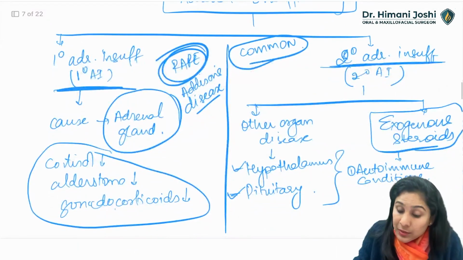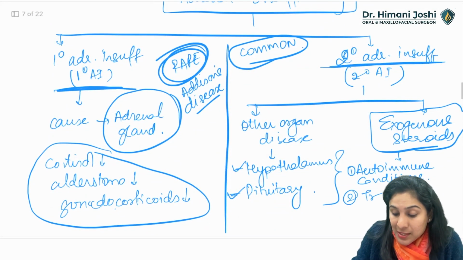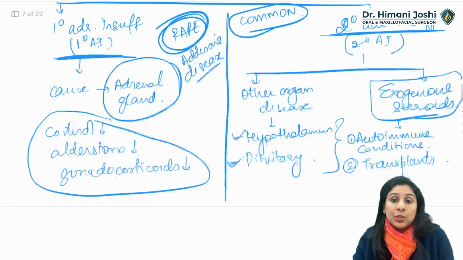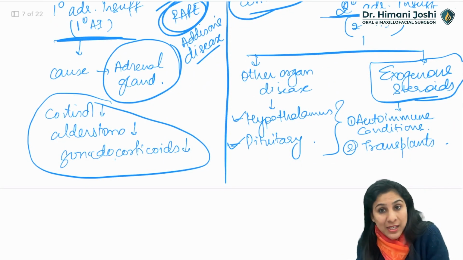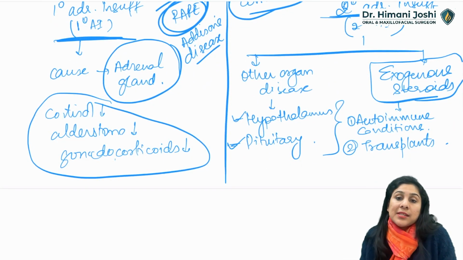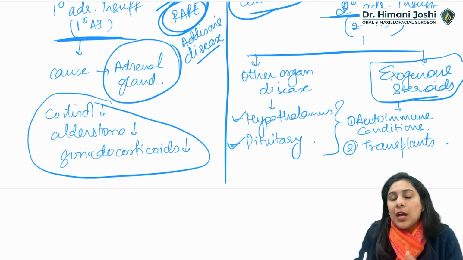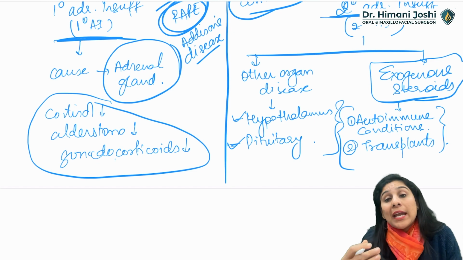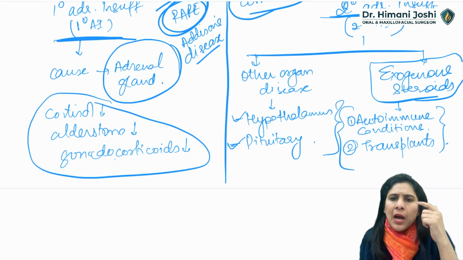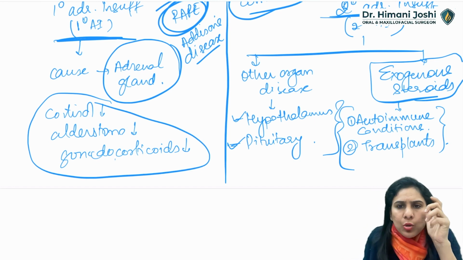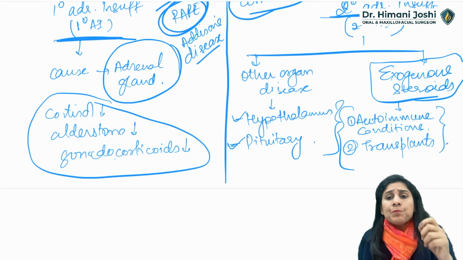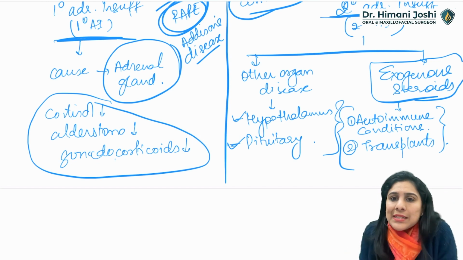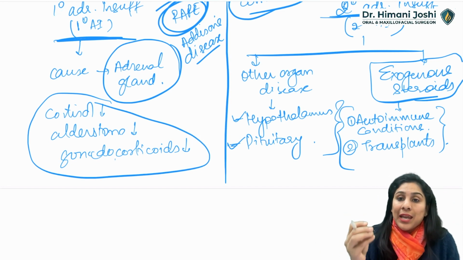Okay. Or in conditions like transplants, graft transplants, whenever there's a patient of cardiac transplant or a renal transplant or a liver transplant, also in such cases, we don't want any reaction against the transplanted organ. So these are the conditions when the patient is prescribed exogenous steroids. Okay, there can be some ophthalmic conditions, some autoimmune conditions on the eye, or some autoimmune disease. So for these reasons, the patients are given exogenous steroids.